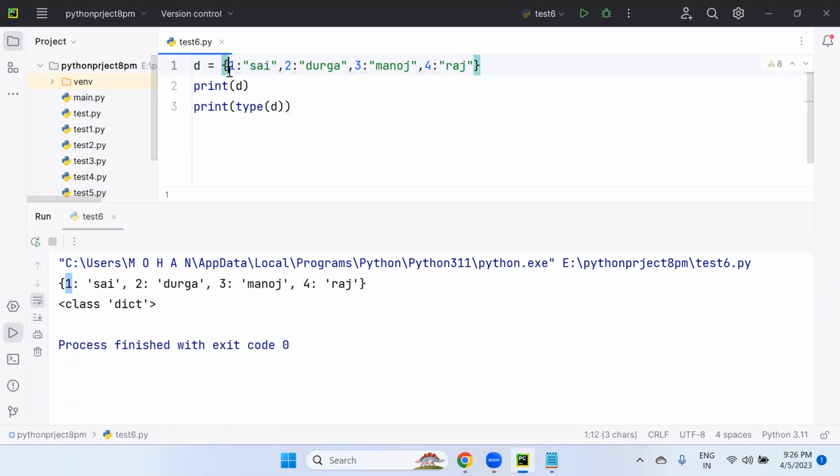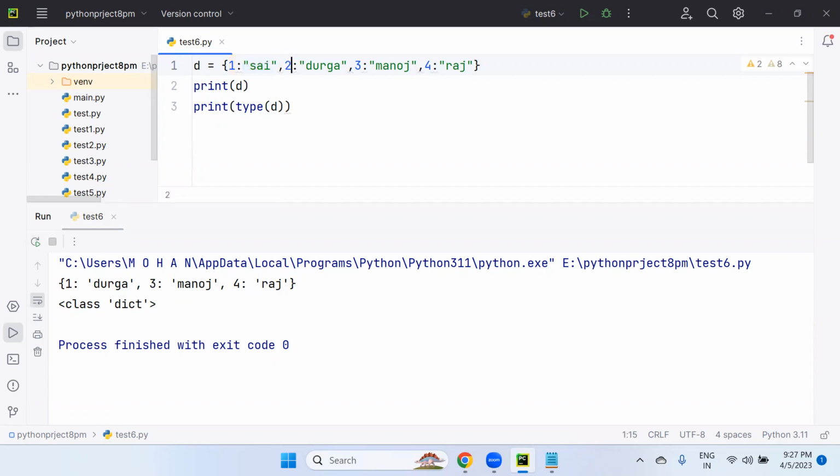These values are associated with their respective keys. Keys must be unique, I said. Yes, unique keys only are there: 1, 2, 3, 4. But what happens if I try to give a duplicate key? Already one key is there, the value Sai is associated with that. Again, one more key I'm using, 1. Durga is associated with that key. But is that possible? No. But will it give an error? No. It takes any one of the key-value pairs, but which value we cannot say. It takes randomly. Now you can see only one key-value pair is available in the output, but there is one more key-value pair, but that's not going to be accepted because of duplicate keys.